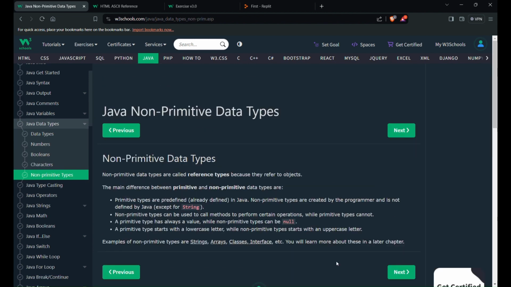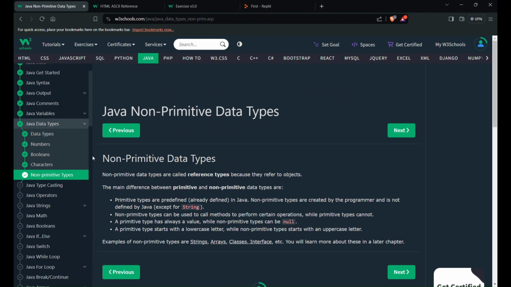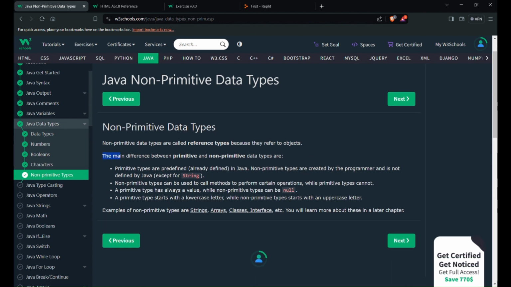Next is non-primitive data types. Non-primitive data types are also called reference types because they refer to objects. The main difference between primitive and non-primitive data types is that primitive data types are predefined, already defined in Java, whereas non-primitive data types are created by the programmer and are not defined by Java, except String.